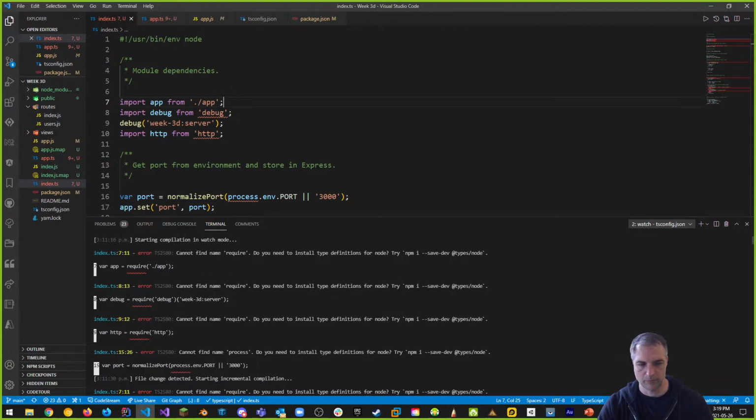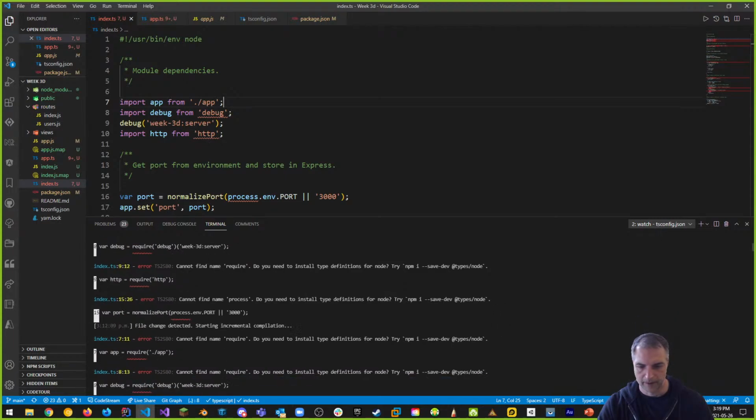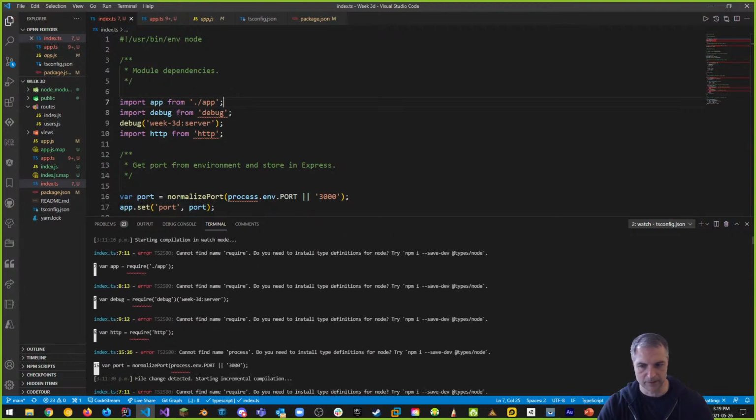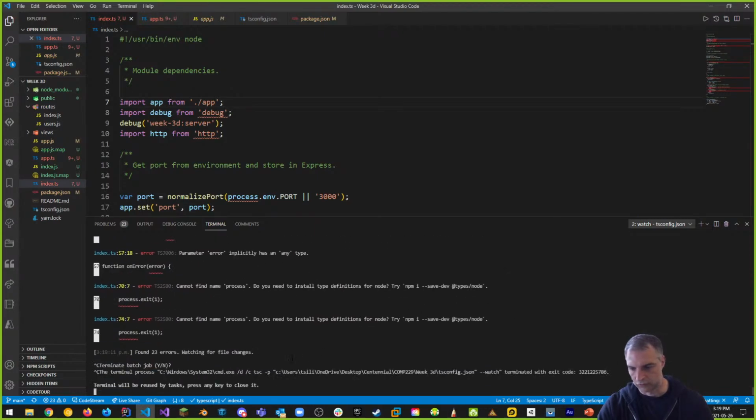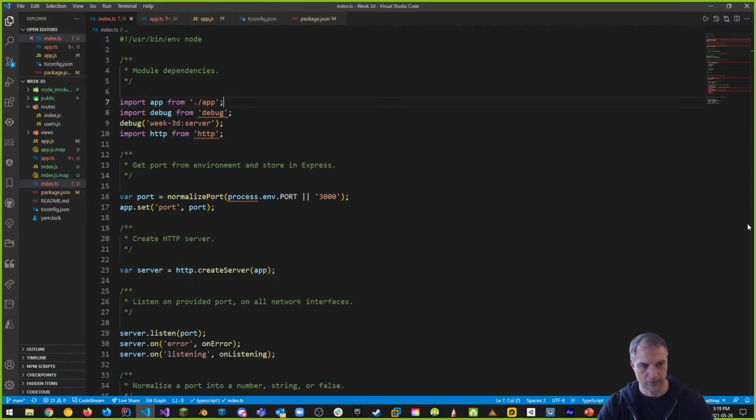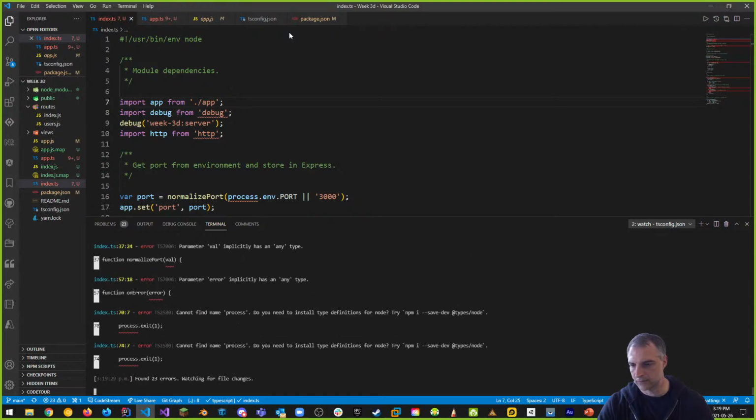And sometimes, like I said, it messes up, so we can always Control-C and close off this thing and try it again. So Control-Shift-B, which does the watch task, is what we want to start off again, because it'll go through and recompile these. There are 7 errors that we have here. We're going to take care of them one at a time.